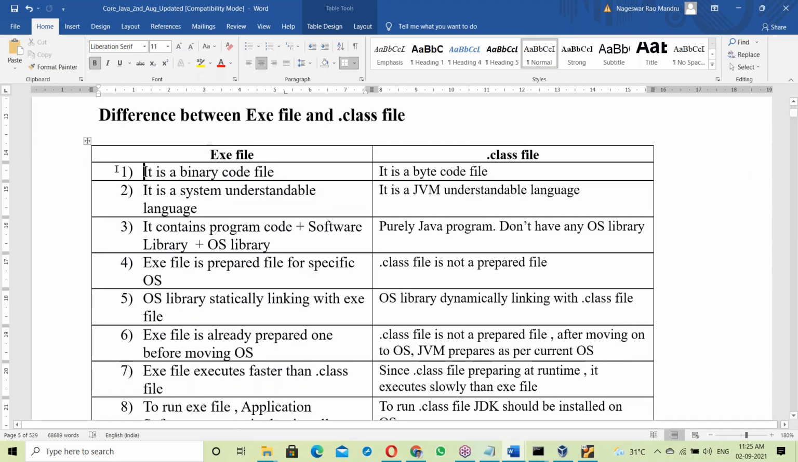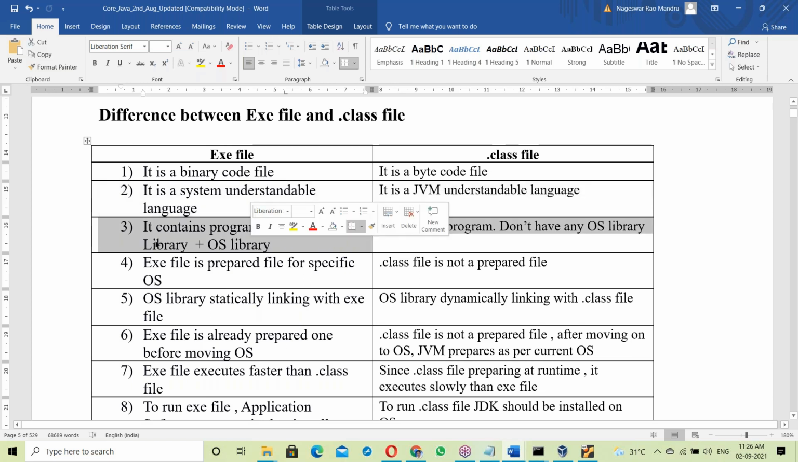See the .exe file and .class file differences. The first point: an exe file is a binary code file, which we discussed already. A .class file is a bytecode file. Second difference: an exe file is in a system understandable language, binary code being system understandable. Bytecode is a JVM understandable language, developed for the JVM.